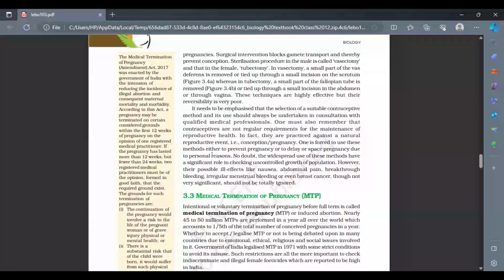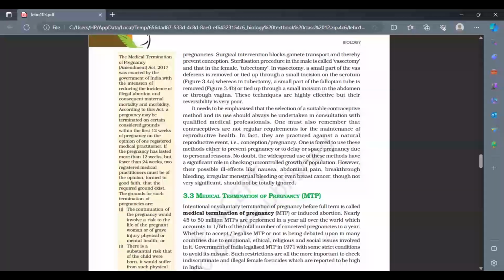A pill like Saheli is there, which is a non-steroidal pill and is considered to be very safe. But still, most of the pills do have some kind of side effect. These side effects can be anything from nausea to abdominal pain, and they even talked about cancer in this particular case. Depending upon the individual's body, every pill is going to function in a different way. Every individual is going to function in a different way.